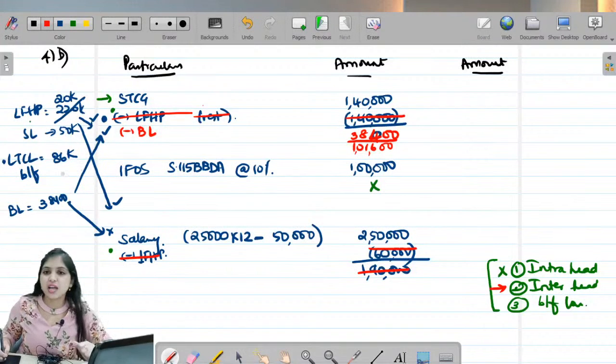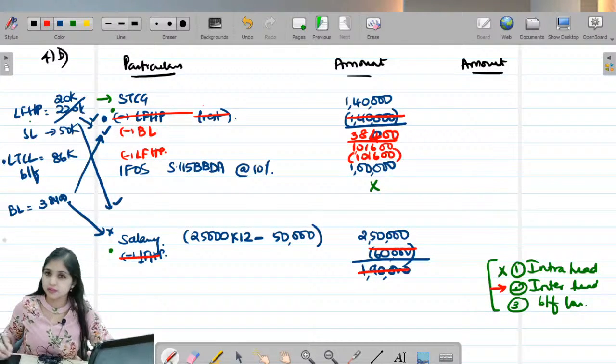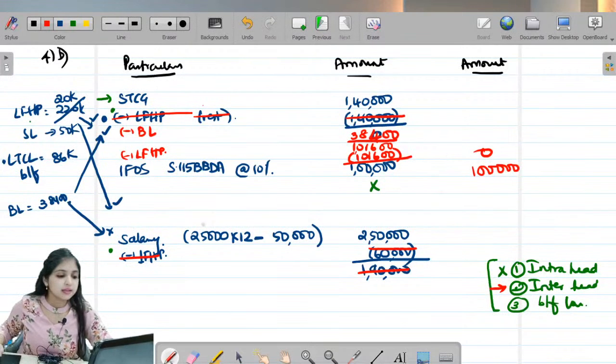Against this STCG, I will adjust loss from house property. So loss from house property, how much will I adjust? From this, I will adjust off the full 1,01,600. So the balance STCG will be 0. IFOS remains 1 lakh. Salary income from 2,50,000, I will adjust the balance loss from house property.